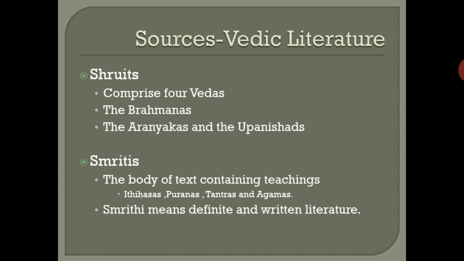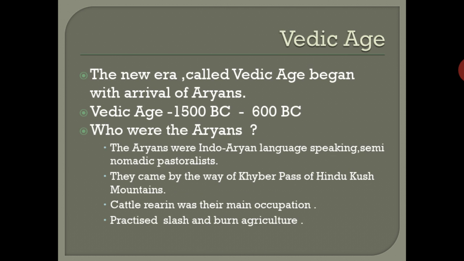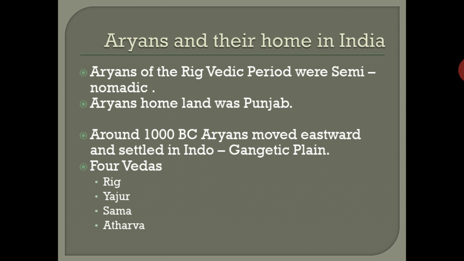Okay, so that's enough for today. What did we see about the start of the Vedic age? The period is 1500 to 600 BC. The early Vedic period is up to 1000 BC, and the later Vedic period is from 1000 to 600 BC. It is divided into the early Vedic period and the later Vedic period. A map is there, and I will send it as a PDF or picture. In the India map, you can see the later Vedic period areas near the Gangetic plain and the early Vedic period near the Punjab.